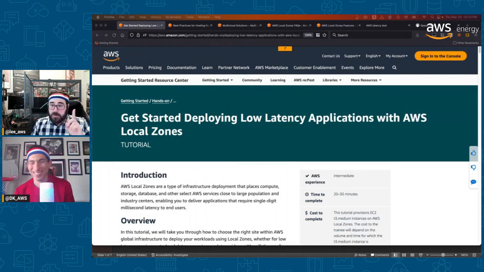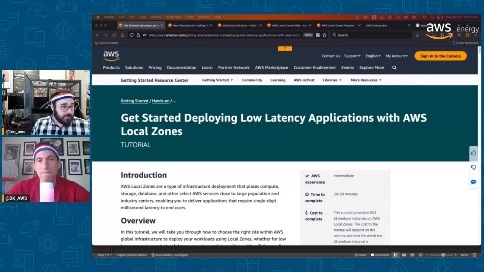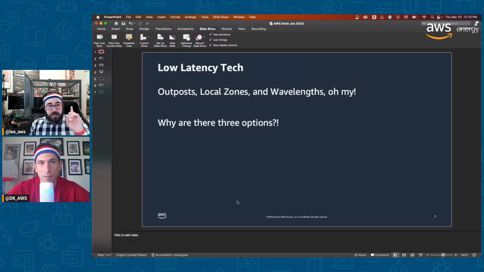Yeah, no. So here's the industrial part, right? We're going to talk about edge computing and Local Zones. And I think this is really cool stuff. I'm actually very excited to do this here. I'm going to talk low latency tech.